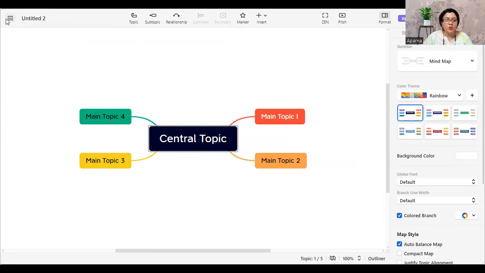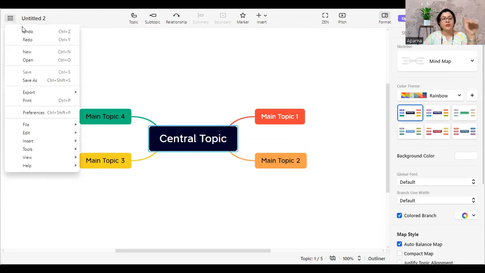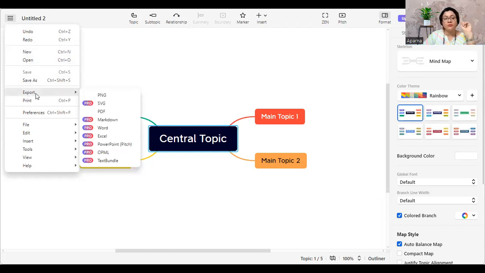Now, if you look at the three bars, the lines that you see on the left-hand side, you will notice that if you click on that, there are few options available. You can undo, you can redo, you can open a new one, you can open an existing one which you have already saved. Then you can save as, then you can export this entire mind map. Now we have to be careful in XMind. You can only do PNG and PDF if you're going to export this mind map. And that also, it will not give you an entire open picture. It will just show you parts of it, right?